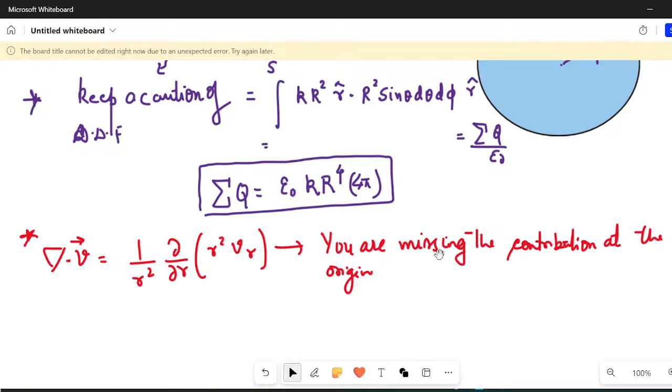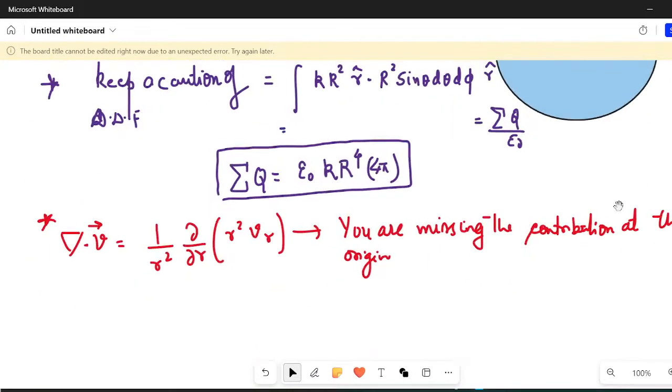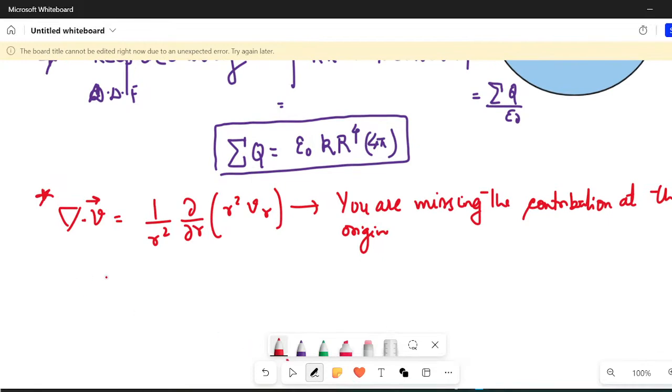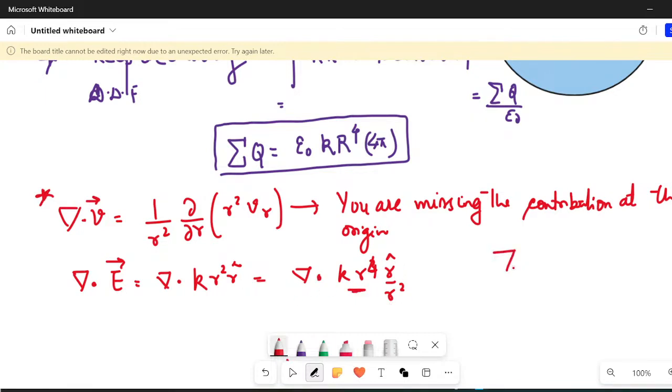But my advice at first would be, let me come back to the problem. Why I'm saying this: if I'm writing del dot E vector, it is equal to del dot K r square r cap, right? Or I can write it as del dot K r cube r cap upon, or you can write r to the power 4 this way.